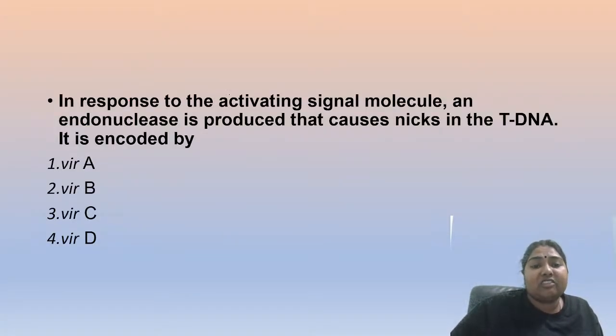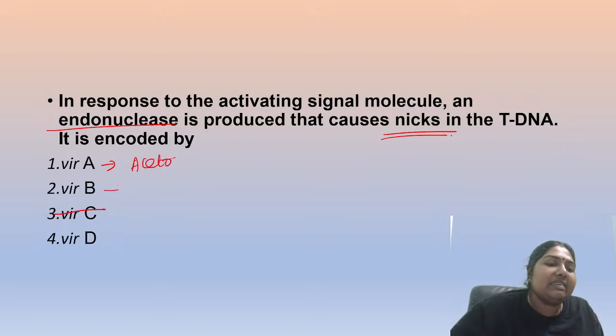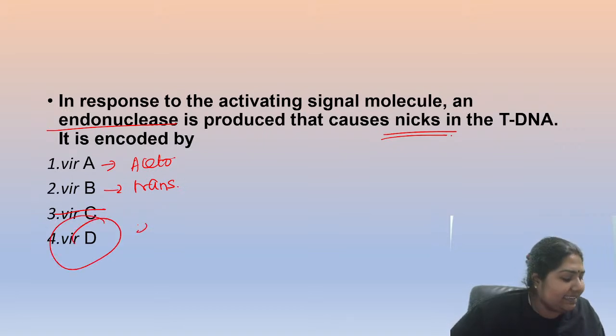So in response to the activation signal, an endonuclease is creating nick in the DNA. So who is creating the nick in the tDNA? Definitely C is eliminated because there is no such fellow called C. What is A? A is meant for binding with your acetosyringone. B is meant for transport. So who is the endonuclease? Only D is the endonuclease.